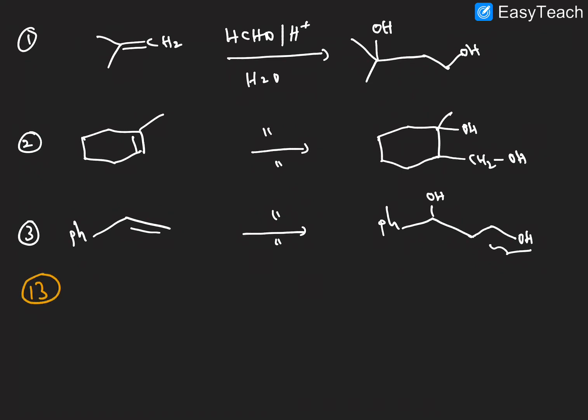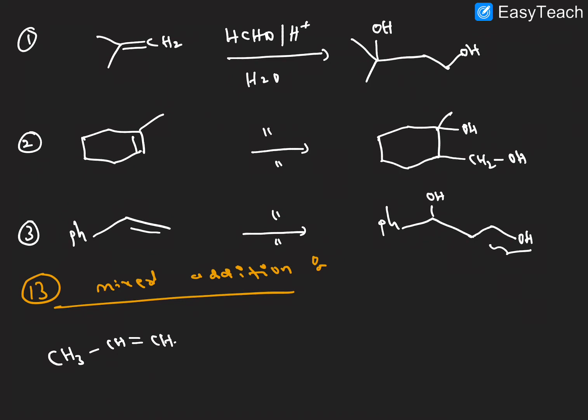And then the next one, the 13th one, mixed addition reaction. We'll discuss one example and we'll get clarity. So here CH3 and CH=CH2 in the presence of Br2 plus NaCl.